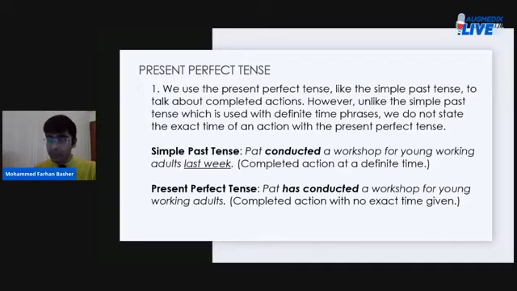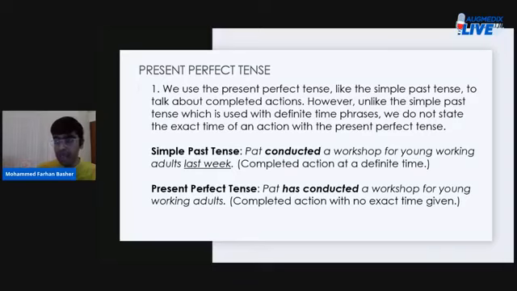So, there is a similarity between present perfect tense and the simple past tense. We use the simple past tense when we want to talk about actions that are completed by the time you're speaking about them. Similarly, the present perfect tense is used for actions that have been completed and are done with by the time you're speaking about them. But the only difference is that when you talk in the simple past tense, you also mention the timing of that action. But in the present perfect tense, you do not mention the timing of the action.